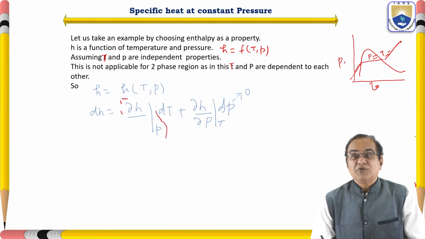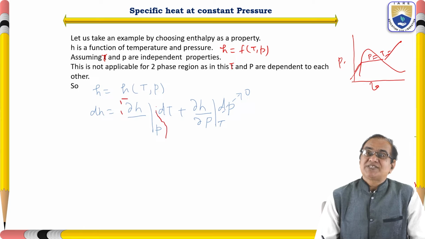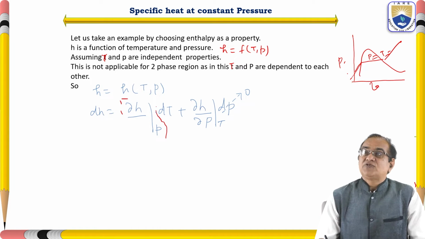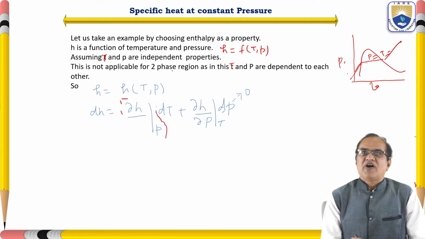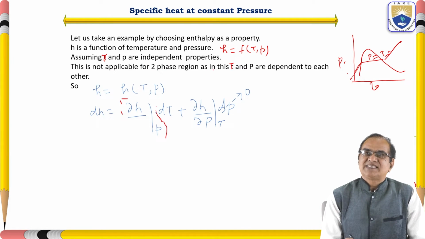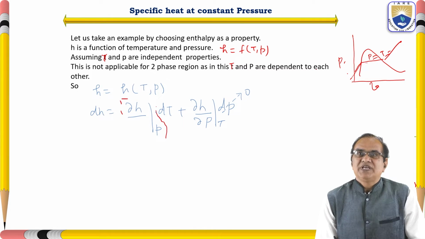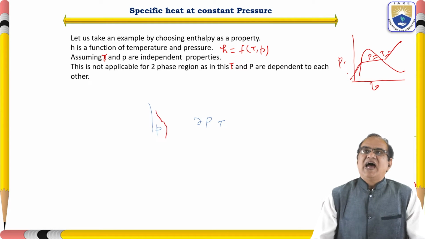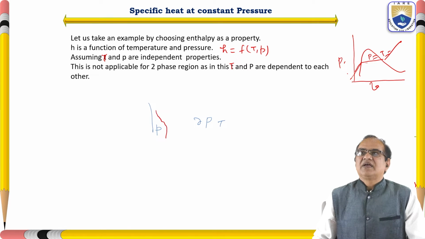So we have to take care that this process should happen either on this side or that side. It should not be in the two-phase region.